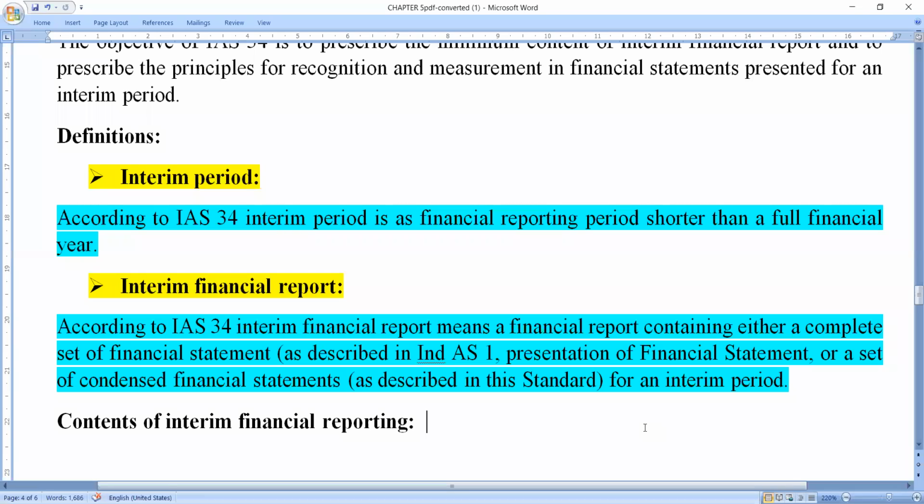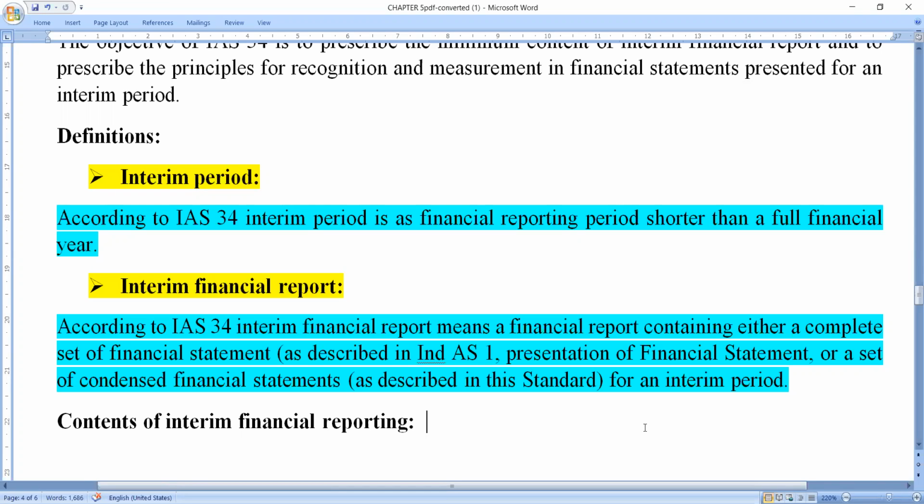According to Indian Accounting Standard 34, interim financial report means a financial report containing either a complete set of financial statements as described in Indian Accounting Standard 1, presentation of financial statements, or a set of condensed financial statements as described in this standard for an interim period.